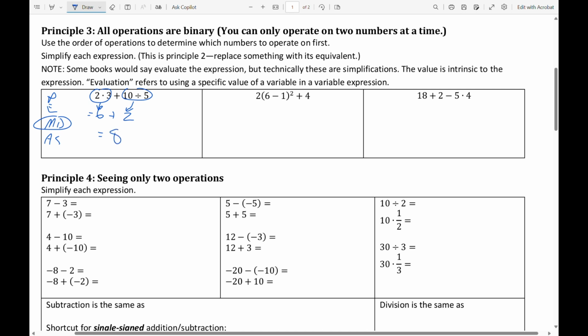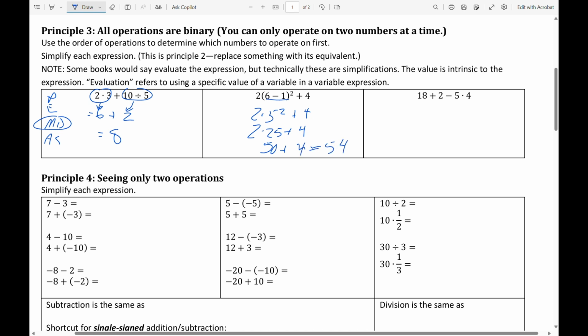Well, same over here. We'd see that there is a parenthetical here. This becomes then 2 times 5 squared plus 4. And notice again, we're simply replacing something with its equal. But how do we know? We can only do 2 numbers at a time. Next, I see exponents. So this becomes 2 times 25 plus 4. And again, I'm substituting equals for equals. Now I do multiplication, division. So 50 plus 4. And then ultimately, I get a final result of 54.